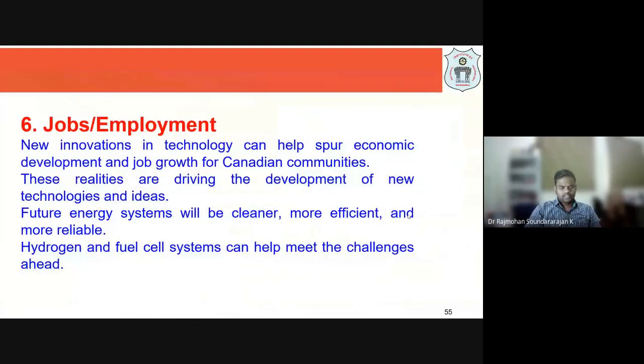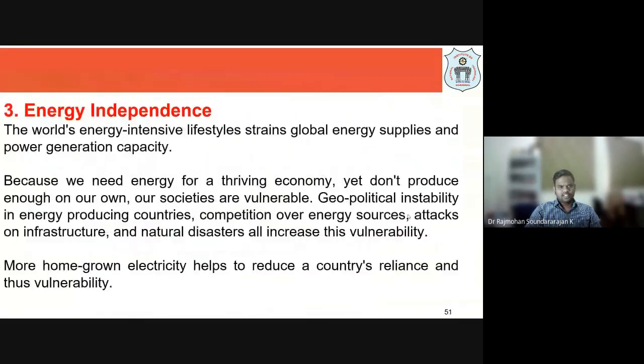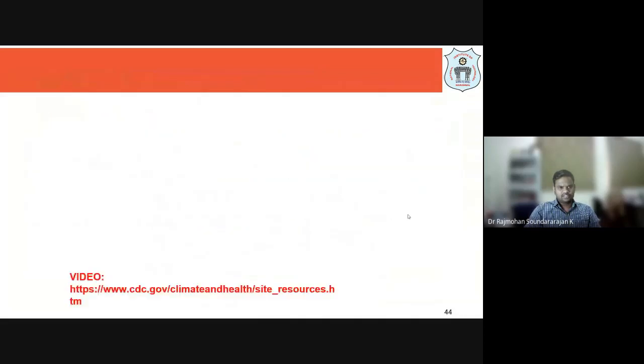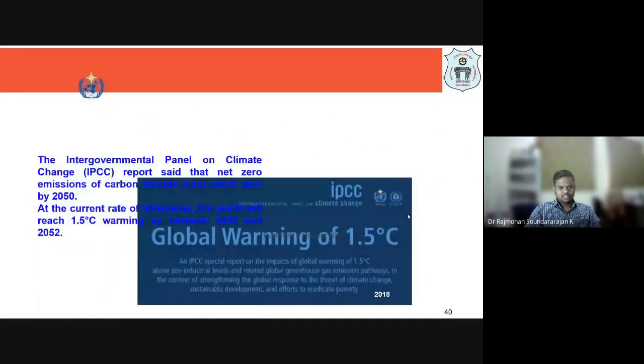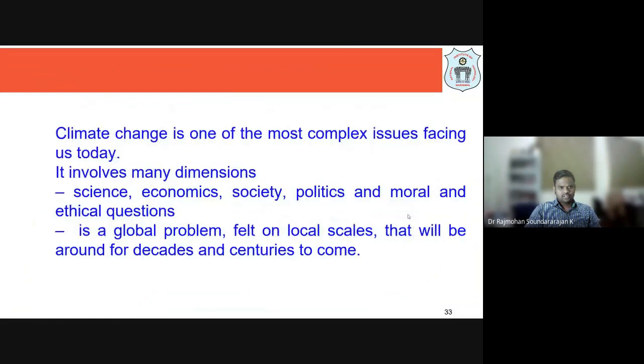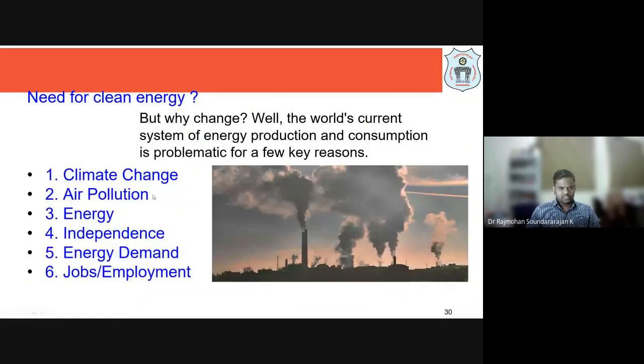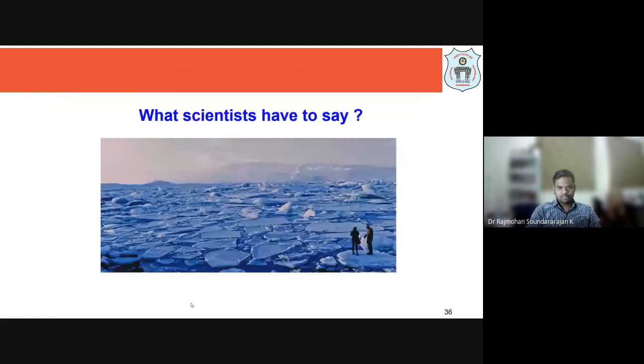As I told you, we have seen the need for various alternative energies like green energy technologies. What are the various things we have discussed in the previous lecture? We have even seen 6 points, with respect to which we discussed the need for clean energy. One is addressing climate change. 2 is air pollution. 3 is energy independence. 4th one is energy demand, meeting the demands of energy and making jobs available for the educated people coming out of the colleges.